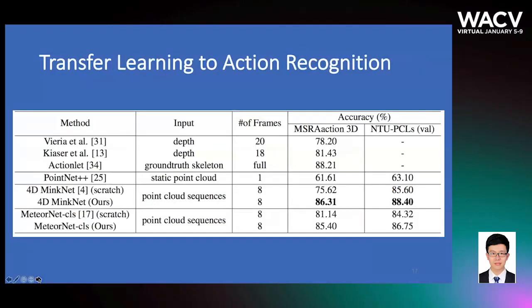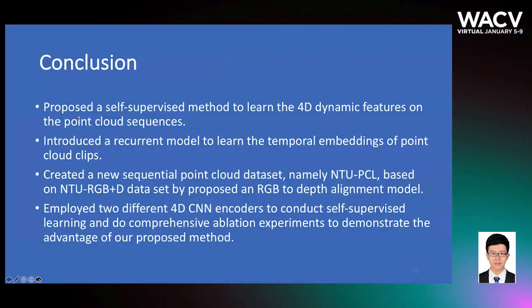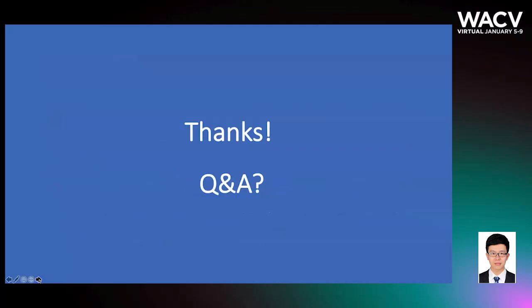So here is the transfer learning result to the action recognition. And the 4D MinkNet with our pre-trained model achieves the best performance over all of these methods. In conclusion, we propose a self-supervised method to learn the 4D dynamic features. We introduced a recurrent model, we created a new dataset, and we deployed 2 4D scene encoders to conduct the experiment and verify the effectiveness of our proposed method. Thank you. Is there any question?